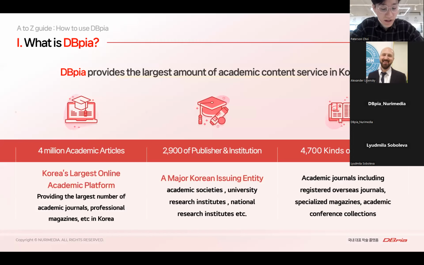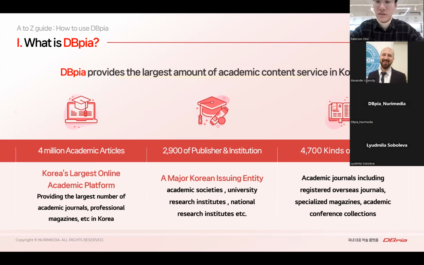First, DBpia provides the largest amount of academic content service in Korea. There are about 4 million academic articles, which are the highest quality of contents in Korea. Second, we can confidently tell you that we have high quality contents among Korean academic databases. This is because most of our contents are from major Korean issuers or entities.